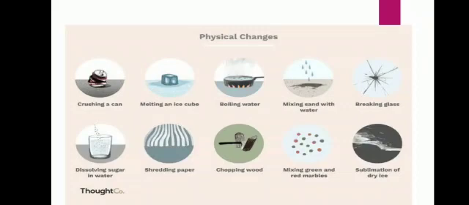Next, drying of wet clothes. Water evaporates from wet clothes on drying. Water vapor changes back into water on cooling, hence it is also a physical change. Tearing a sheet of paper. When we tear a sheet of paper, no new substances form, only the paper changes its shape and size.